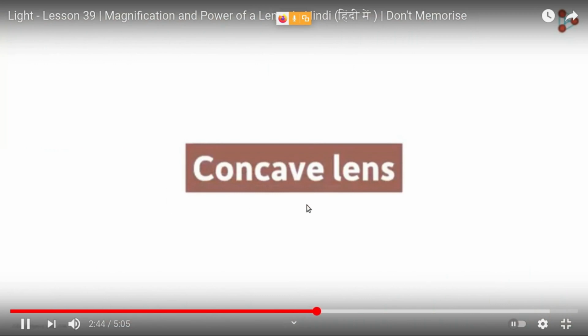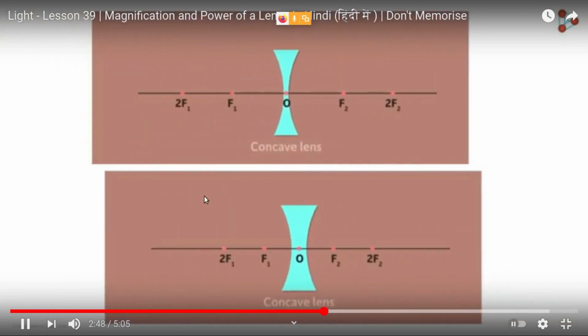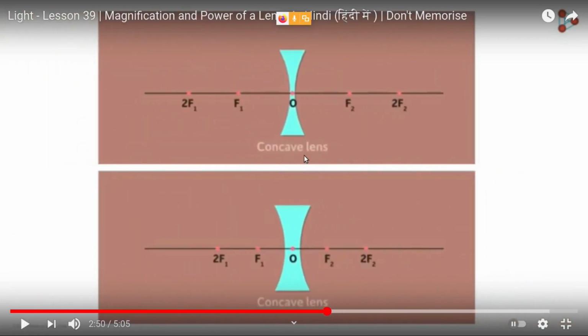It is the same with the concave lens. What will happen with a concave lens? If you take two concave lenses, here one is thin and this one is thick. Again, the thin one will have the larger focal length. The focal length in the first case is more than the focal length in the second case.